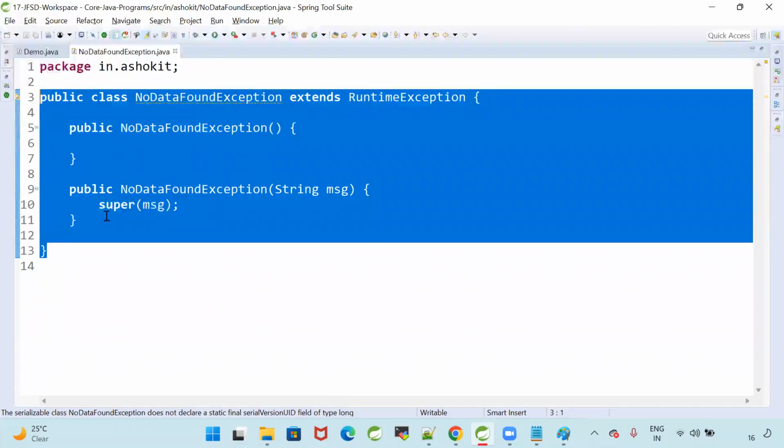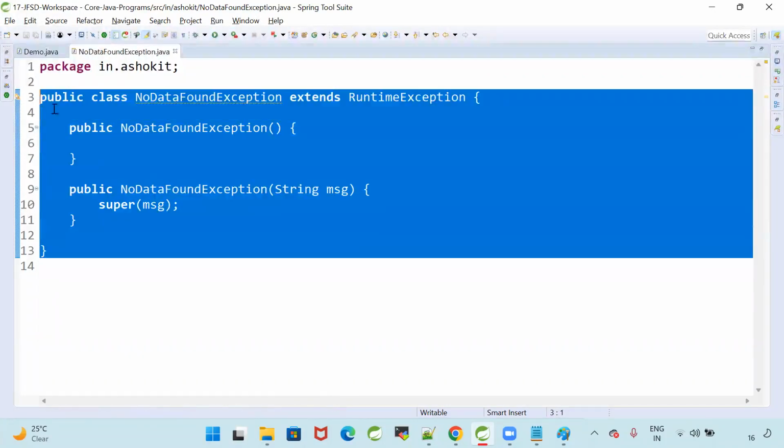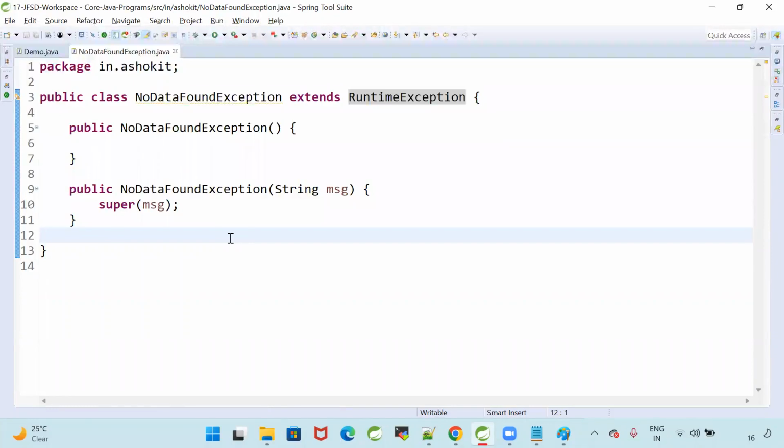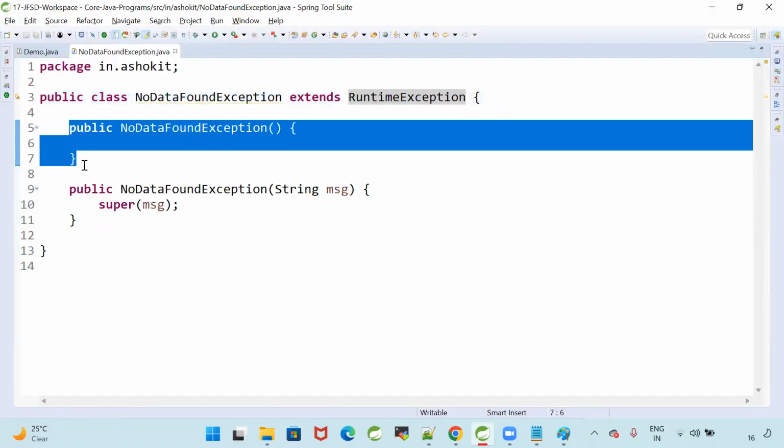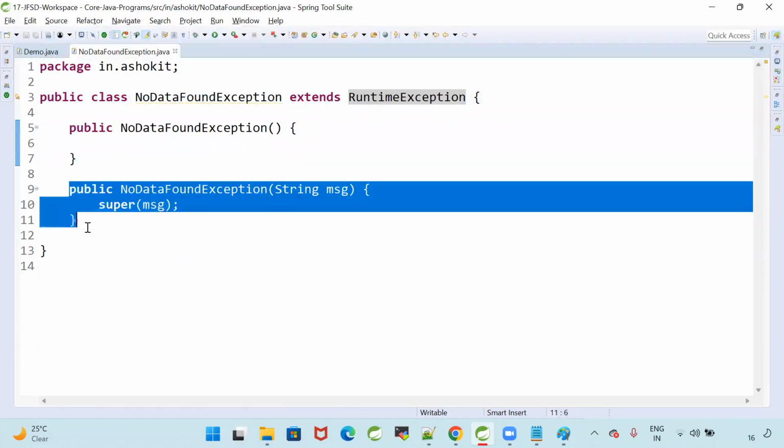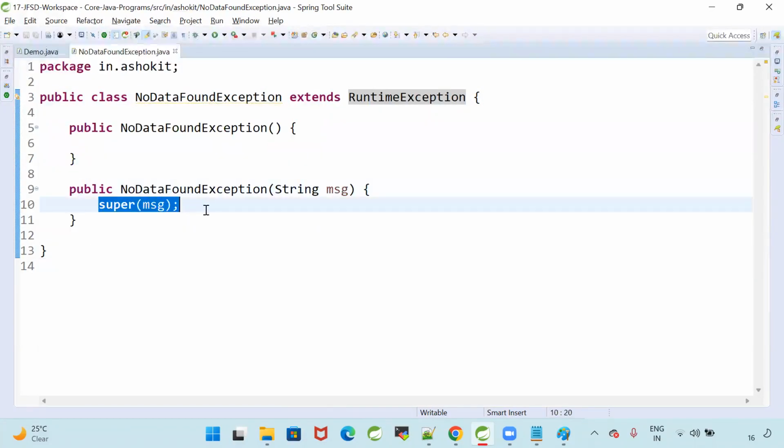Public class NoDataFoundException extends RuntimeException, zero param constructor, parameterized constructor, super of message.